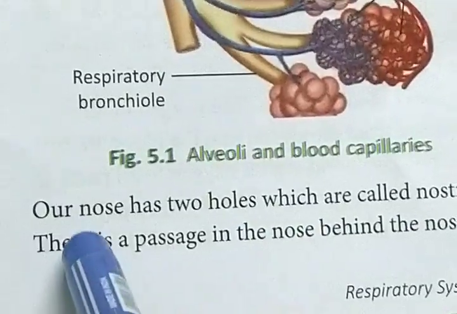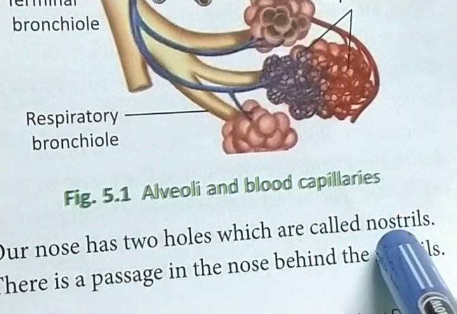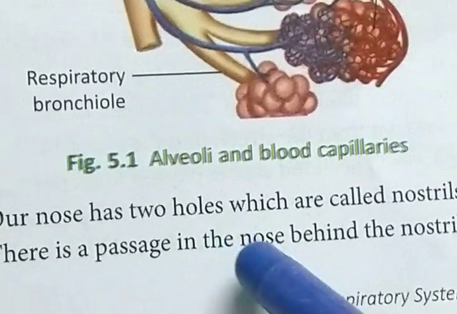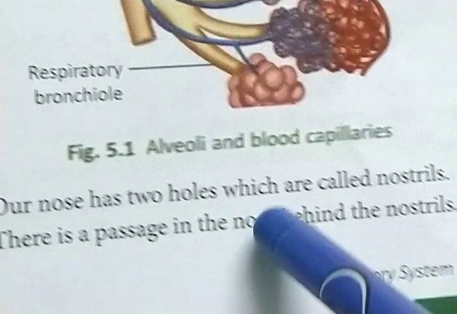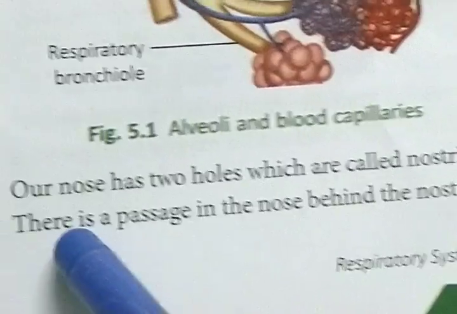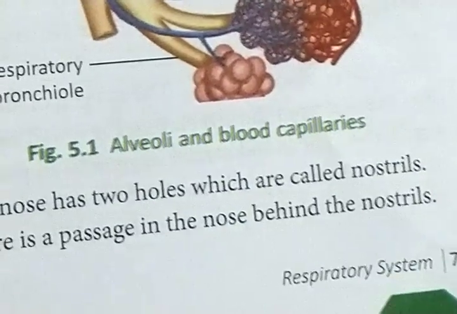Now, our nose has two holes which are called nostrils. Through these holes, we take in fresh air and release the waste product, I mean carbon dioxide. These are known as nostrils. There is a passage in the nose behind the nostril.